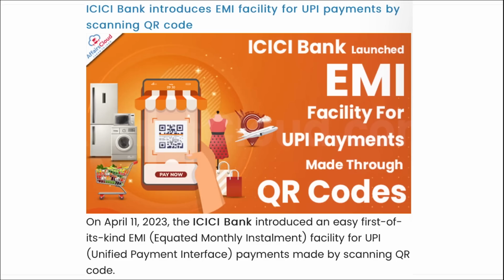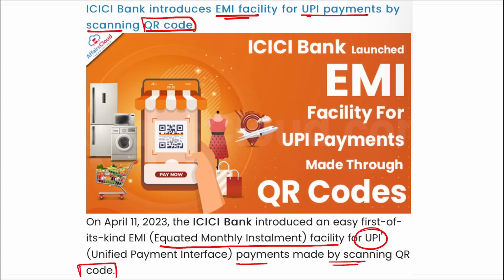Moving on. Next, ICICI Bank has introduced EMI facility for UPI payments by scanning QR code. I repeat, it is your ICICI Bank that has introduced the first of its kind equated monthly payment facility for UPI payments that are made by scanning just a QR code. This will help to improve the convenience of the customers and to provide unique solutions to address their evolving credit needs. Right? Customers who are eligible for pay later, that is the bank's buy now pay later service, can avail the EMI facility in an instant, easy and seamless manner.